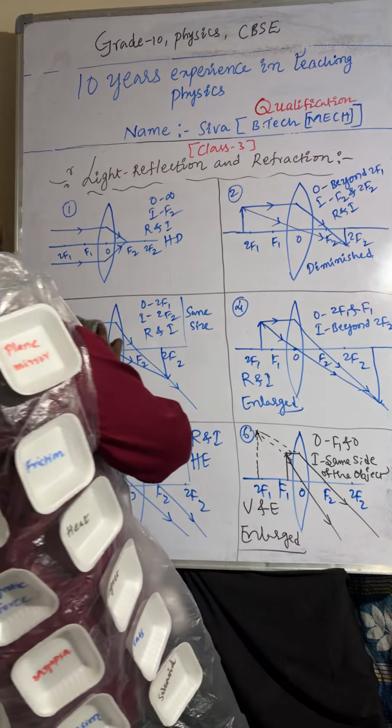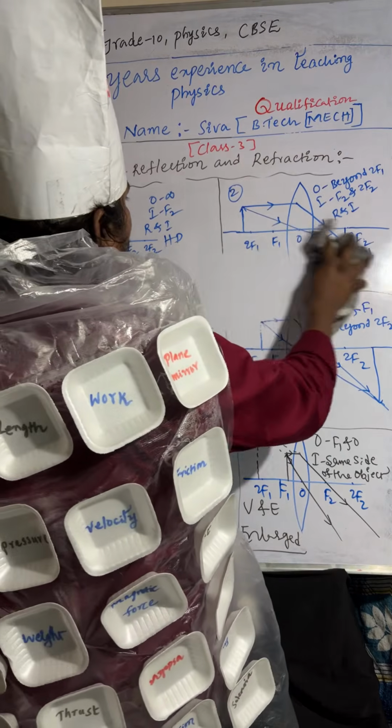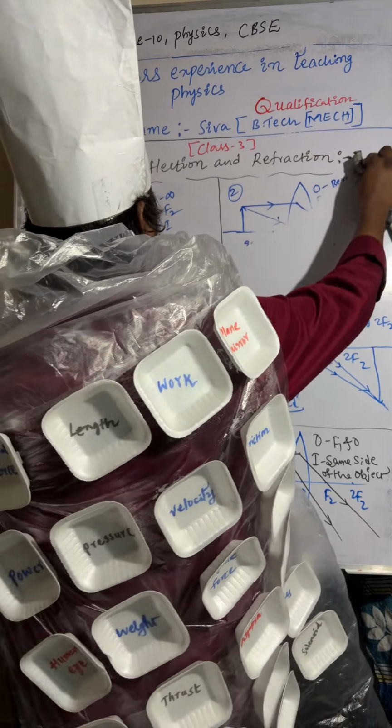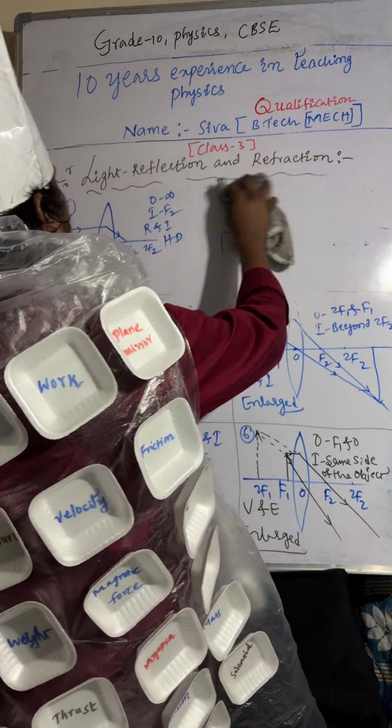Next one, concave lens. Only two image formations are there for concave lens.